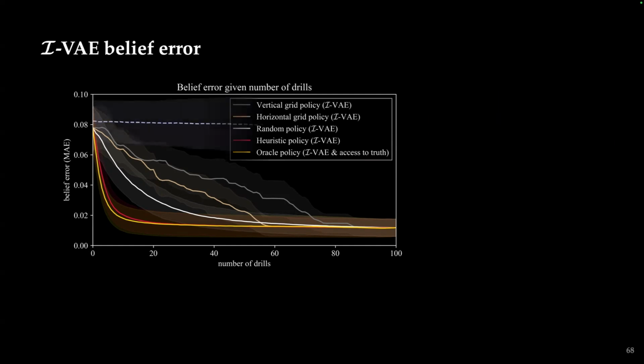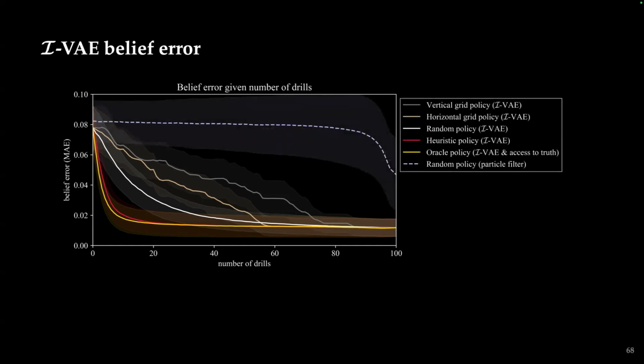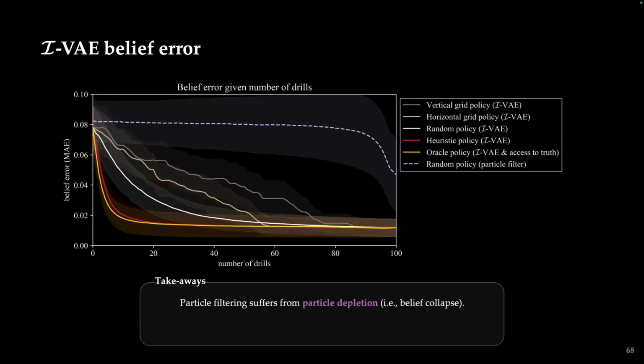We also then test against a different belief updater, in this case, a particle filter, which we can see suffers from particle depletion or belief collapse after it has the full set of 100 observations. The I-VAE consistently reduces the belief uncertainty over time, and the heuristic performs similarly to the oracle. So this would be in the case of taking all 100 drill actions, but as I mentioned before, we want to minimize the number of drill actions while also maximizing our information.